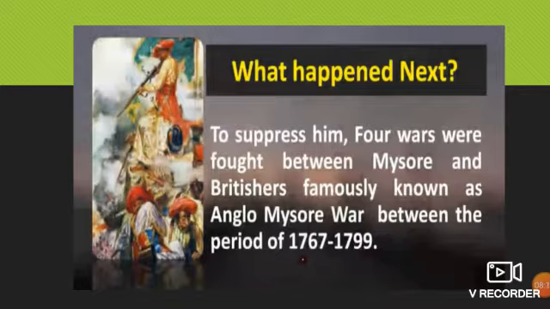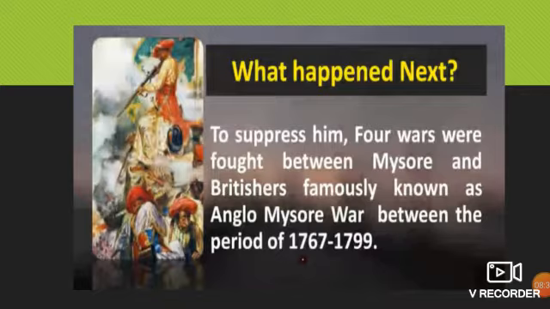And that's why, to suppress the power of Mysore, okay, listen carefully students, to suppress the power of Mysore, they started to think about war. Now no other option is there.